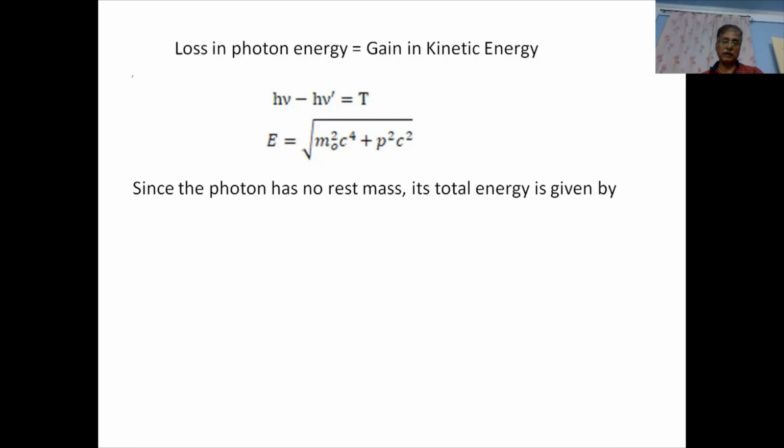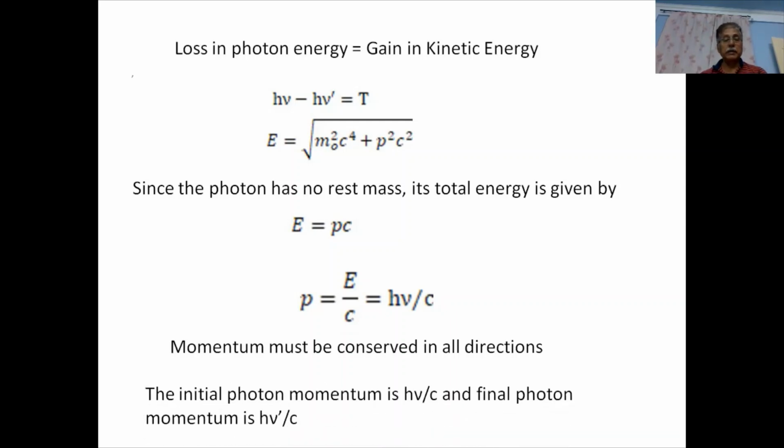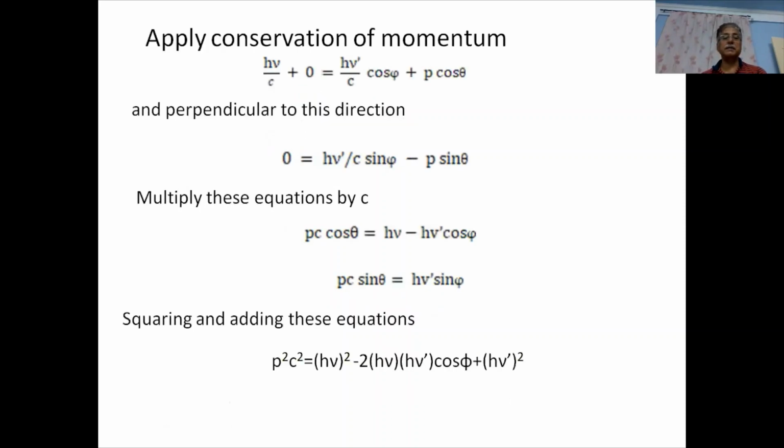Since the photon, as I have said earlier, has no rest mass, its total energy is given by E equals pc because m naught is equal to 0. And therefore, we have p, the momentum carried by the photon, equal to E upon c, that is h nu upon c. Now, momentum must be conserved in all directions. The initial photon momentum is h nu by c and the final momentum carried by the photon is h nu dash by c. Now, let us apply the conservation of momentum.